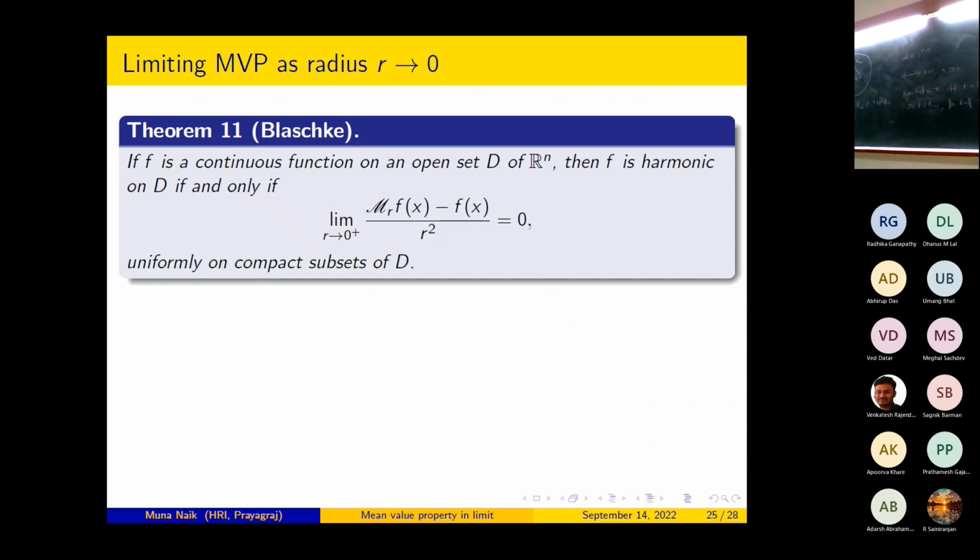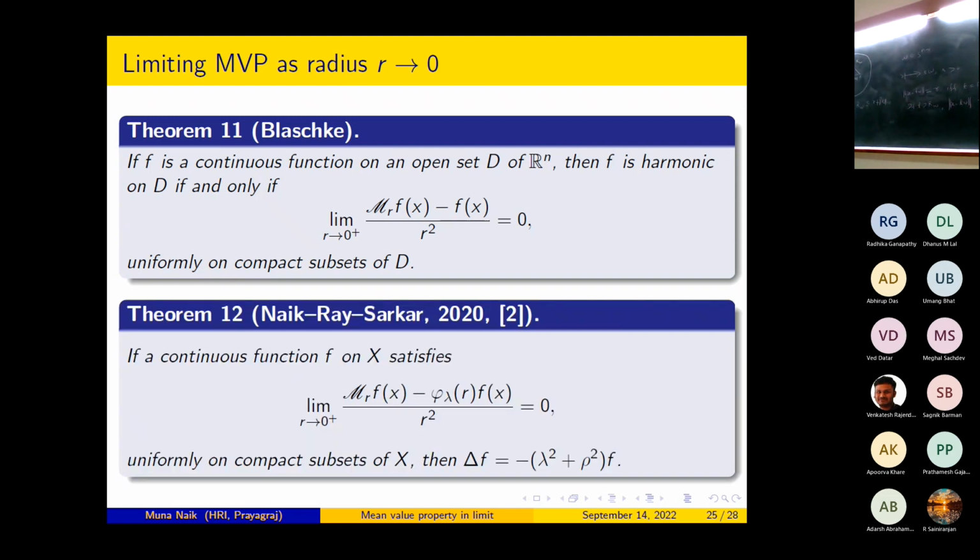If f is a continuous function on an open set D of R^n, then f is harmonic on D if and only if the limit as r tends to 0 of (m_r f(x) minus f(x)) by r square is equal to 0, uniformly on compact subsets of D. Now, if a continuous function f on X satisfies the limit as r tends to 0 plus of (m_r f(x) minus phi lambda r f(x)) by r square is equal to 0, uniformly on compact subsets of X, then f is an eigenfunction of delta with eigenvalue minus lambda square plus rho square. These are the results which I wanted to talk about.